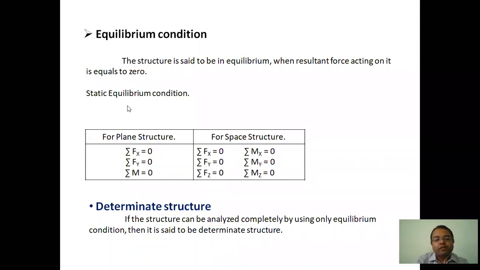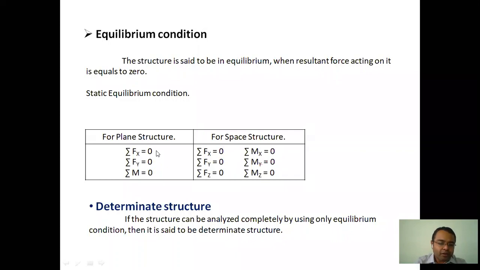Next, what are the static equilibrium conditions? Again, I have used the word static. There are two types of equilibrium conditions, static and kinematic. Here we have to deal with the static equilibrium conditions. Static means steady. Again, there are two parts: for plane structure, that is 2D structure, and for space structure, that is 3D structure. For plane structure, we are going to use these three equilibrium conditions.